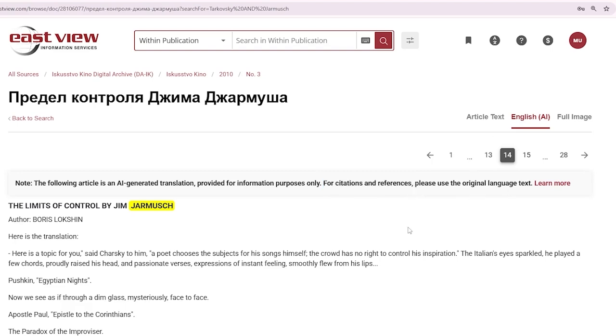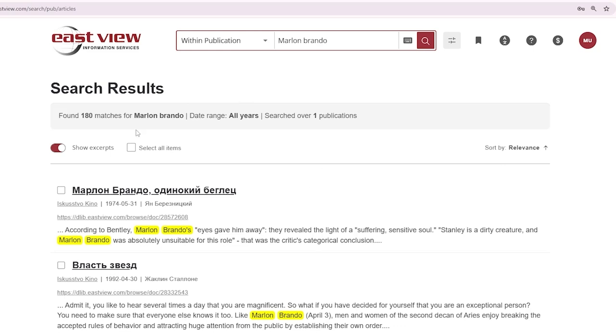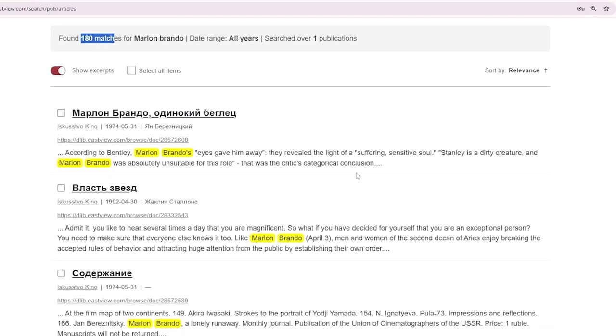Let's try another search, this time for Marlon Brando. The archive found 180 articles mentioning Brando. Clicking on the first article opens the English translation right away.